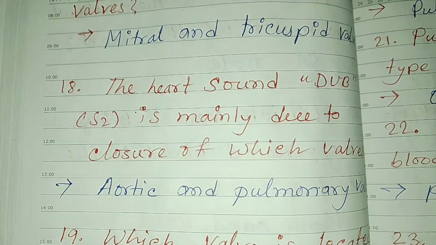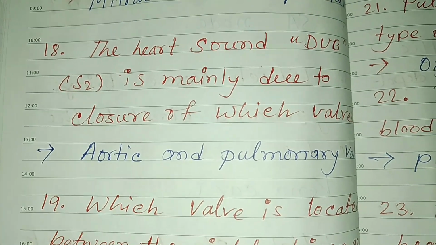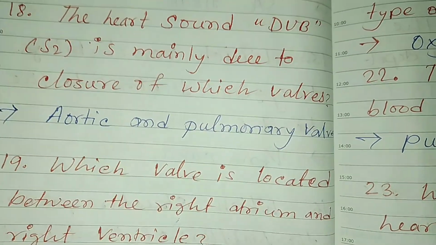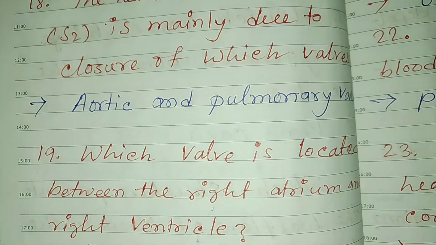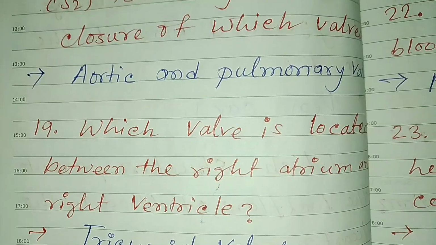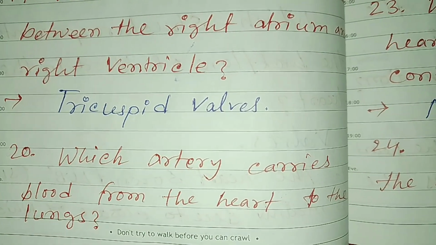Mitral and tricuspid valve. The heart sound dub S2 is mainly due to closure of which valve? This is aortic valve and pulmonary valve. Which valve is located between the right atrium and right ventricle? This is tricuspid valve. Right atrium and ventricle এর মাঝখানে tricuspid valve.